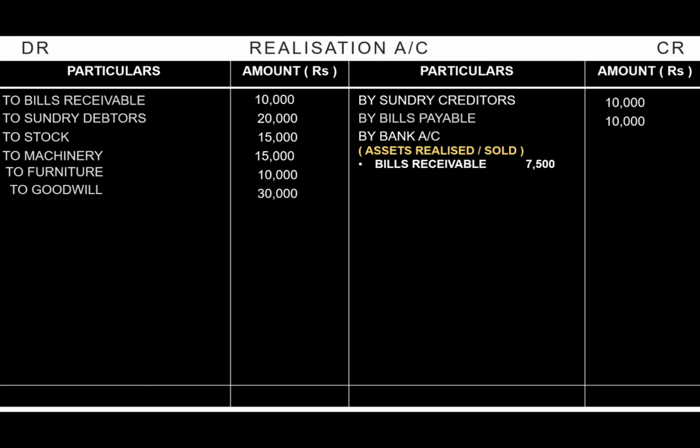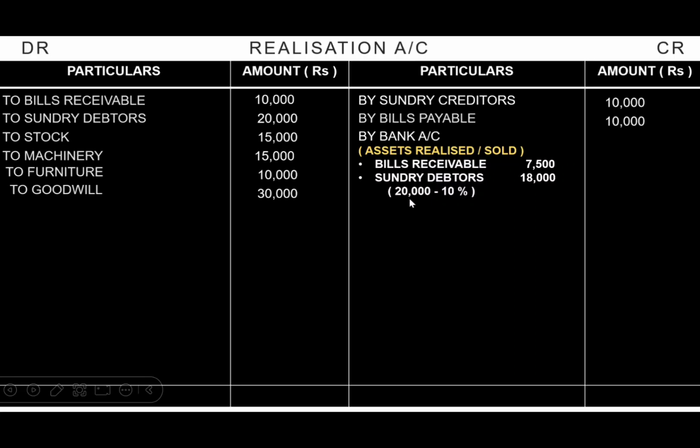And next we have debtors and stock, which are realized at 10% less. So sundry debtors is realized at 10% less, which is, 20,000 is the book value of the debtors, but it is realized at a 10% lesser value.